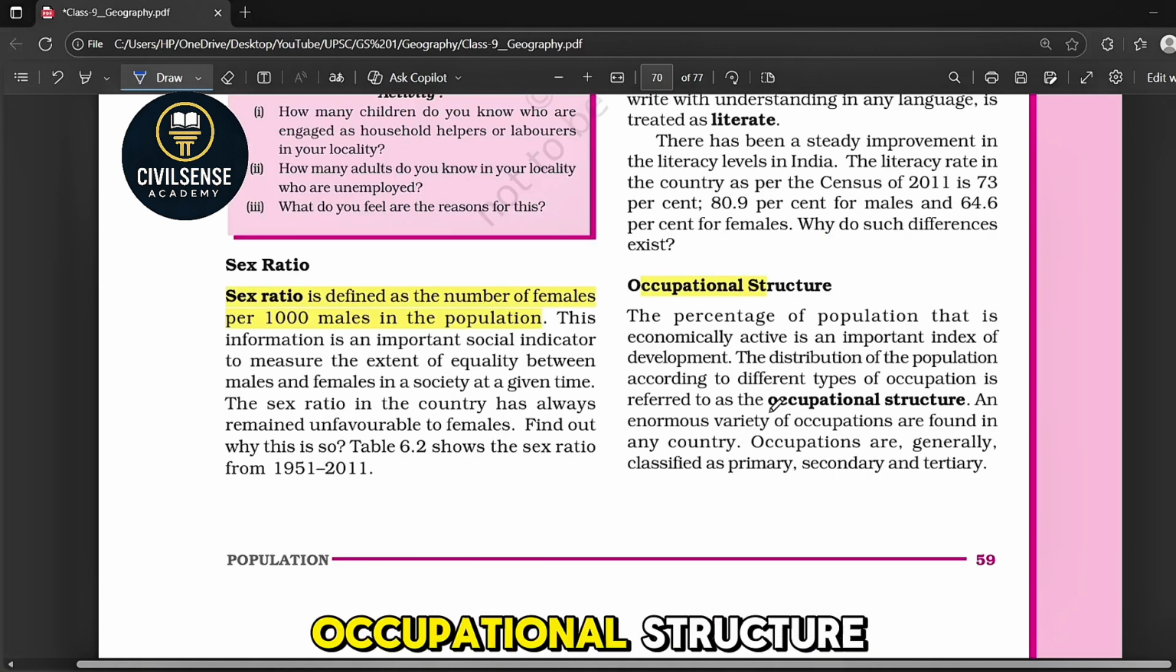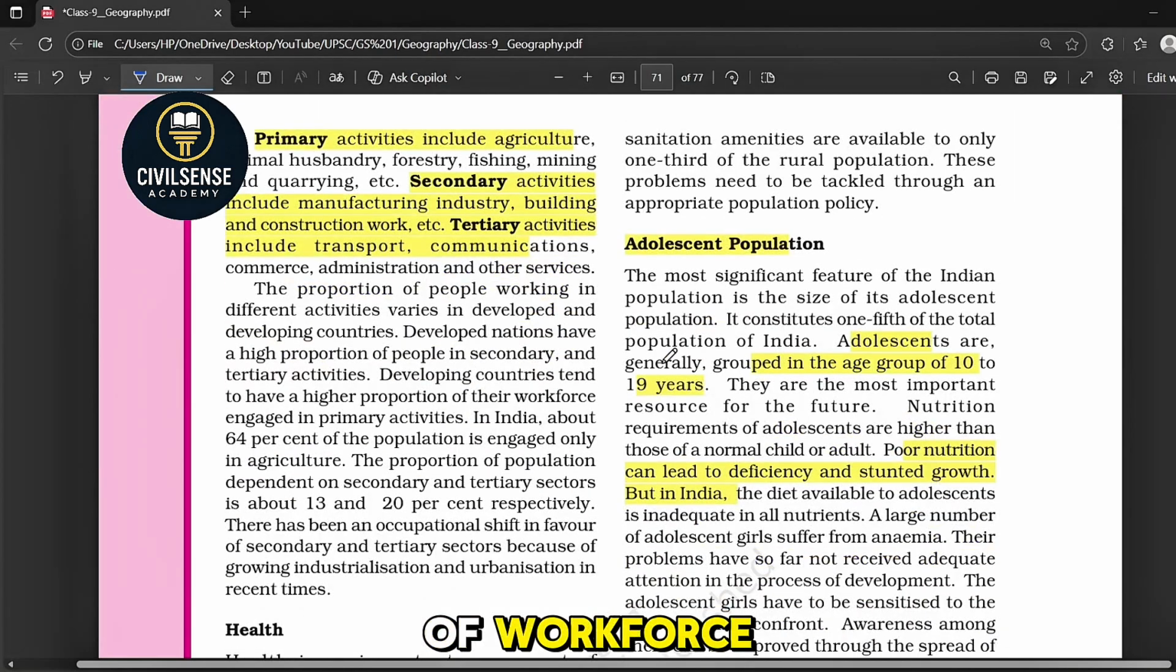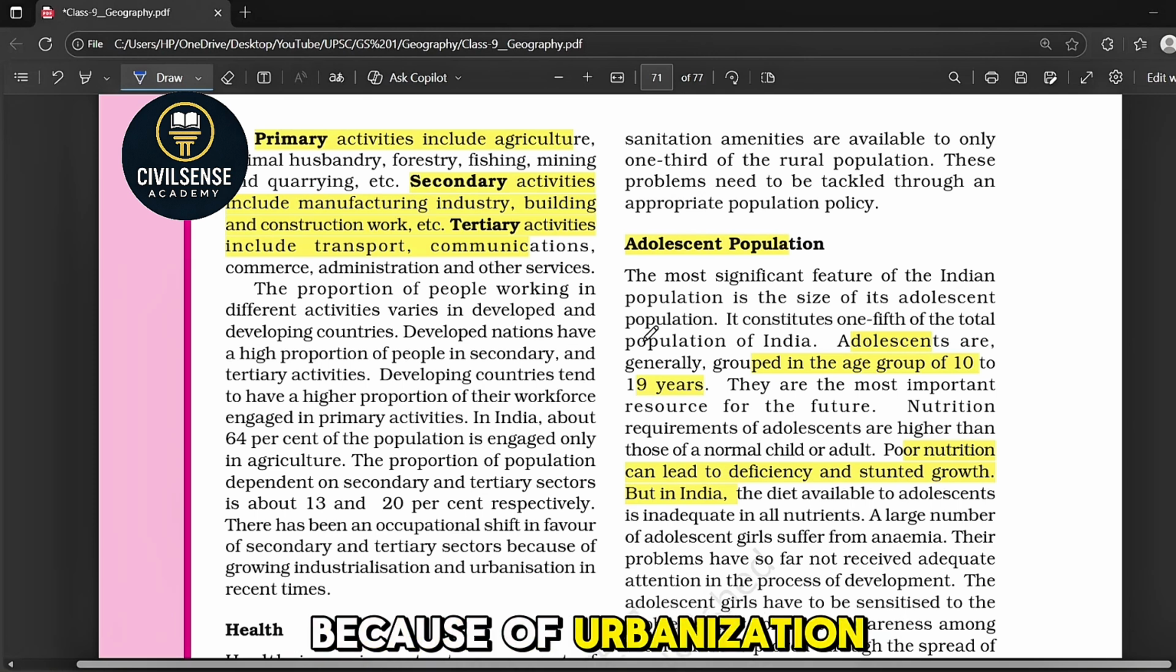Next one is occupational structure. It is divided into the primary sector, such as farming and mining, which covers 64% of India's workforce. The second is the secondary sector, that is industries, which covers 13%, and the tertiary sector is services, which covers 20% of the workforce. Developed countries have more workers in the secondary and tertiary sectors. Developing countries have mostly primary workers. So India is now shifting from agriculture to industry because of urbanization.